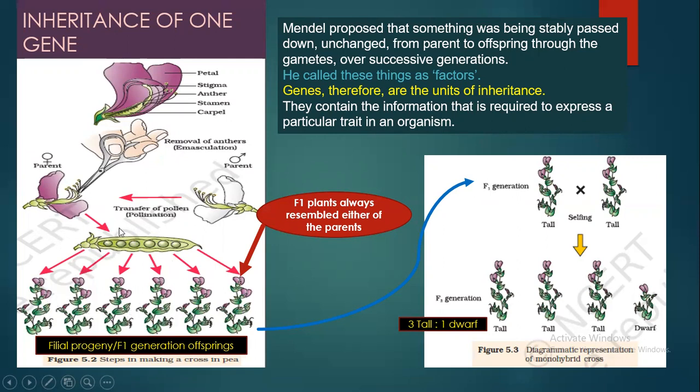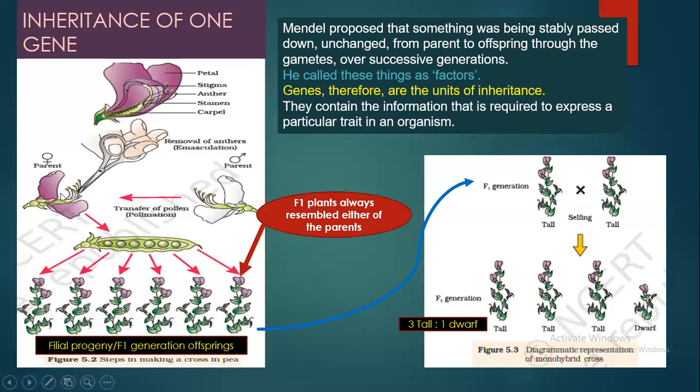So after cross-pollinating a true breeding tall plant with a true breeding dwarf plant, he got the first generation offspring. The first generation offspring are also called the first filial progeny. And what did he find? That the F1 plants always resembled one of the parents. The F1 plants are all tall, resembling one parent, the tall plant.